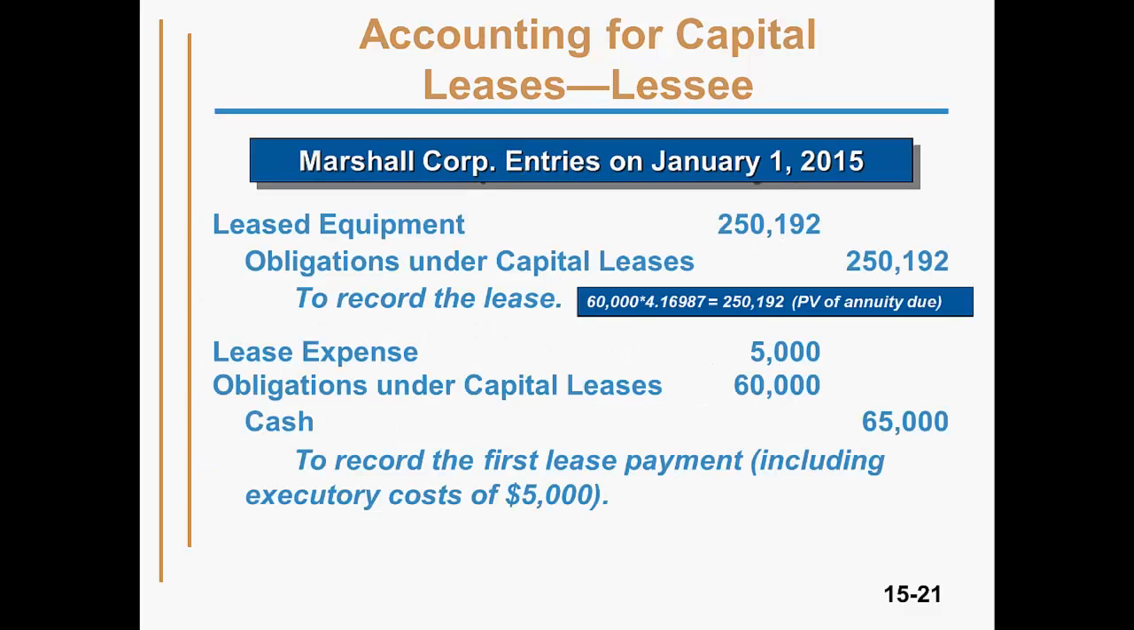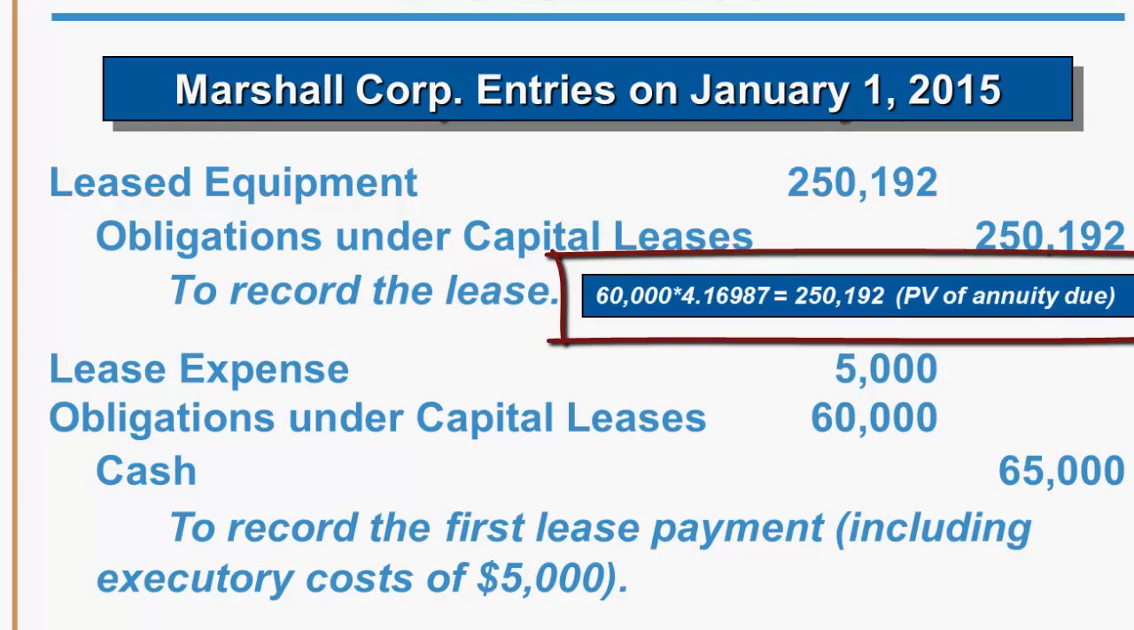The first step is to determine the present value of the minimum lease payments. The lease payments, excluding the portion attributed to executory costs, is $60,000 each year, due at the beginning of the year. The number of periods is 5, and the rate is 10% annually. Since the payments are due at the beginning of the period rather than the end, this is an annuity due. Using the present value of an annuity due table, we find the present value factor and can determine the present value of the minimum lease payments to be